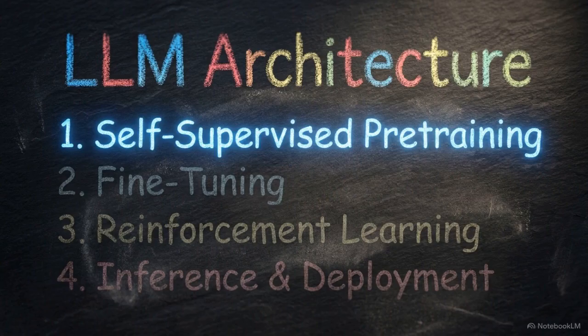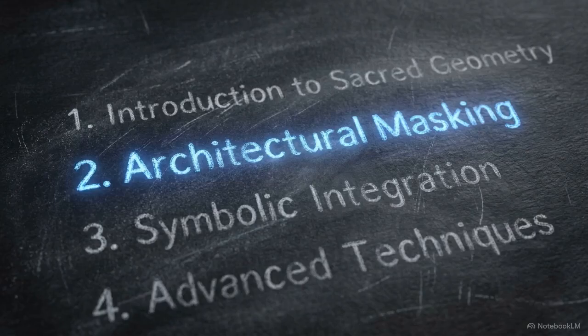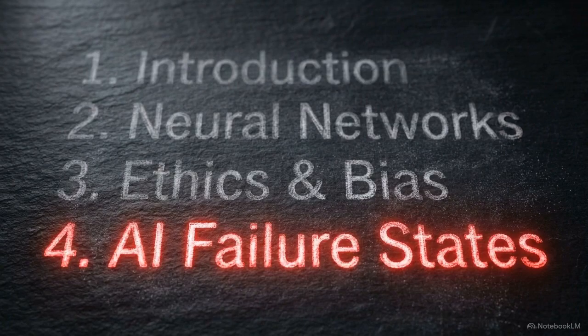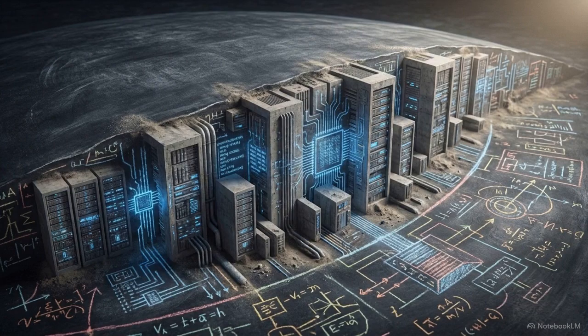To understand exactly how these systems function, we will break open the architecture. We will cover the mechanics of self-supervised pre-training, trace the mathematical flow of architectural masking, break down the sampling algorithms used for decoding, and finally expose the mathematical roots of AI failure states. The magic of AI is brute force mathematical probability executed at a planetary scale.